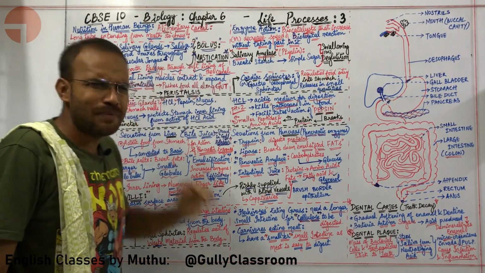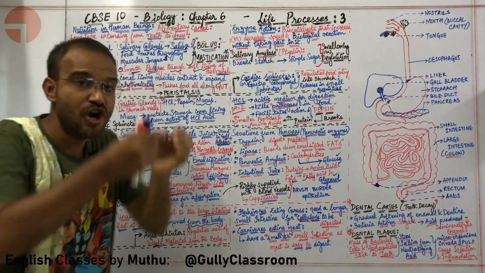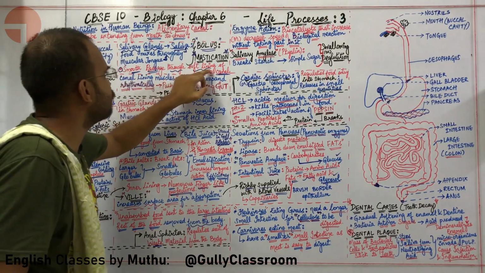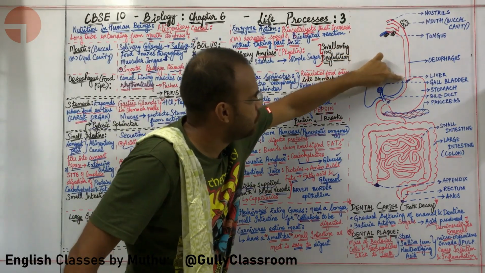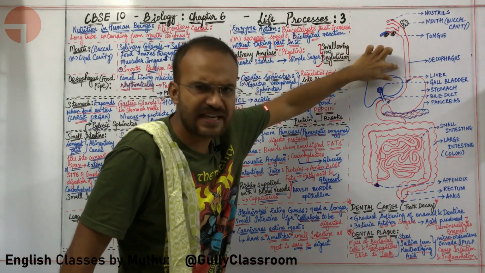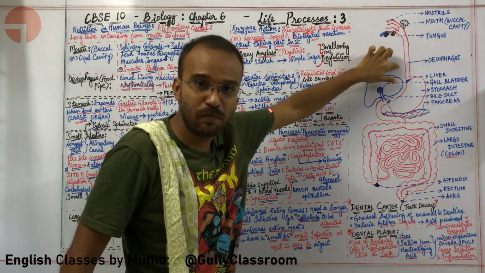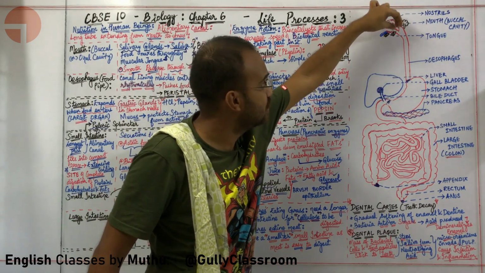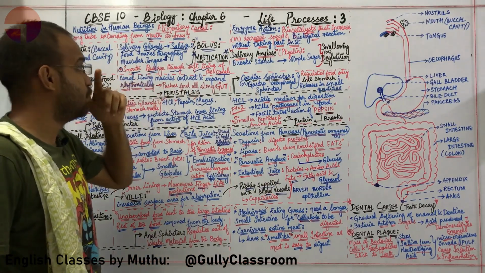Okay, what is the purpose of bolus? Bolus helps in the smooth passage of the food through the soft lining of the canal. Which canal? Esophagus, food pipe, gut. So it has so many different names. This can be called as gut, it can be called as esophagus, it can be called as food pipe, and the food must go through this pipe smoothly. So we are making a bolus.